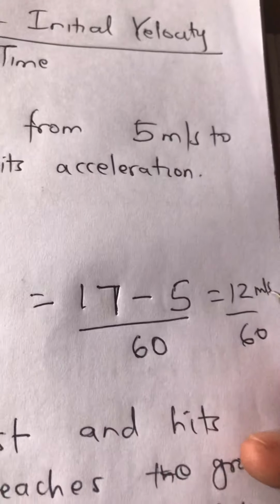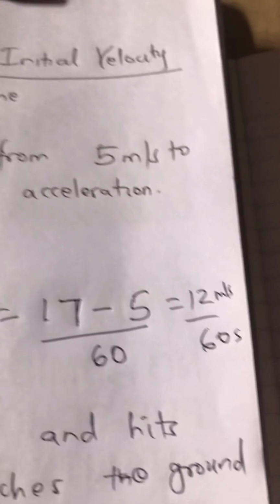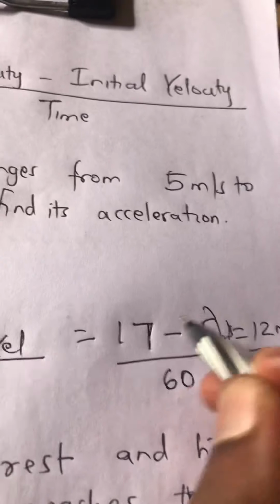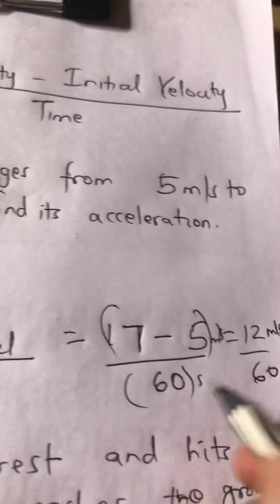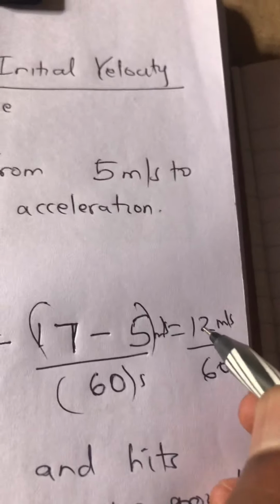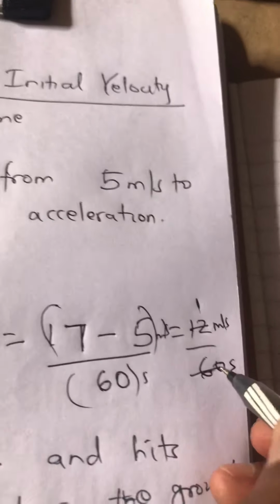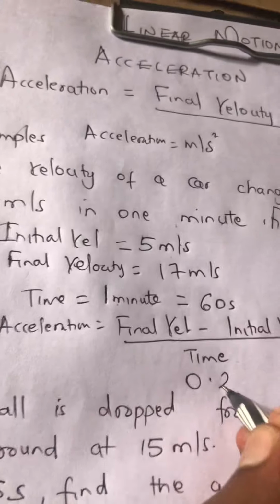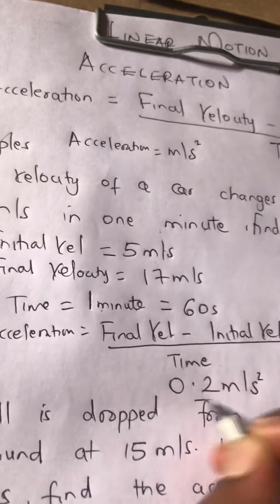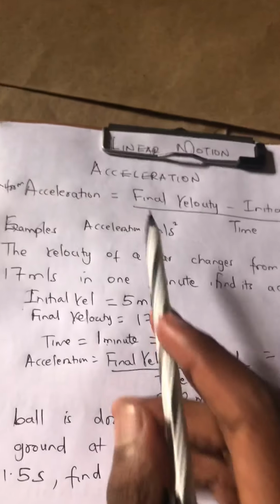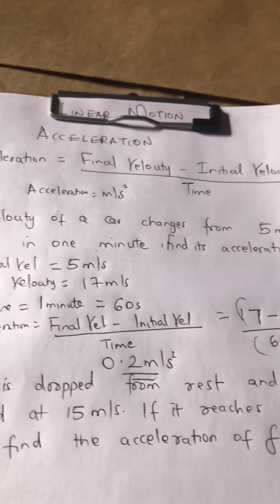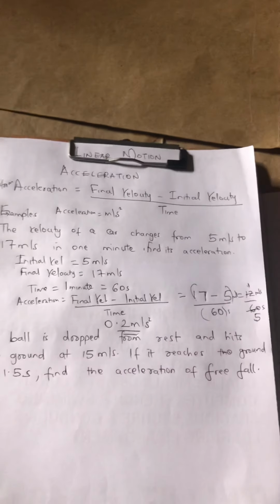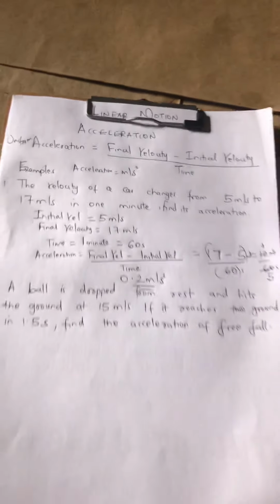Obviously this is meters per second. Now this is seconds. So 12 inaingia kwa 12 mara moja, 12 inaingia kwa 60 mara 5. So 1 divided by 5 is 0.2. So the answer is 0.2 meters per second square, because the unit of acceleration is meters per second square. I hope manze umeona vile ni rahisi.